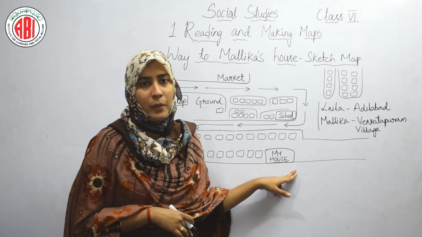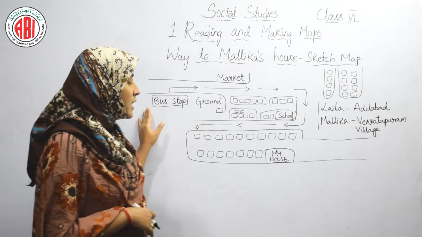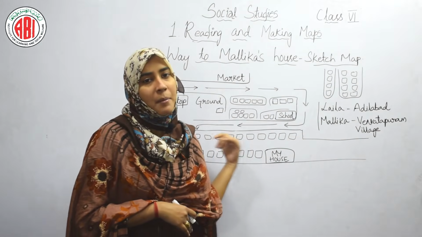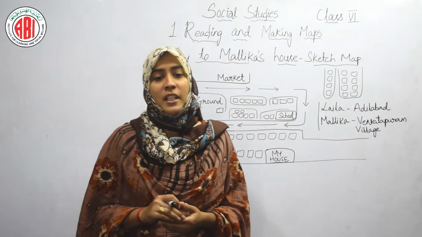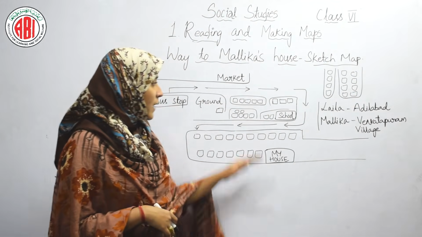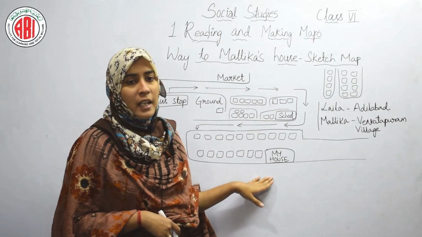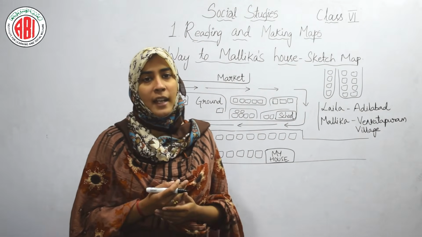This is the house of Malika. So you can easily reach here. How? Because the directions are given by Malika here. So how many turns did Laila take? So it is very clear that there are 2 turns which Laila has to take to reach Malika's house. And what are the landmarks?